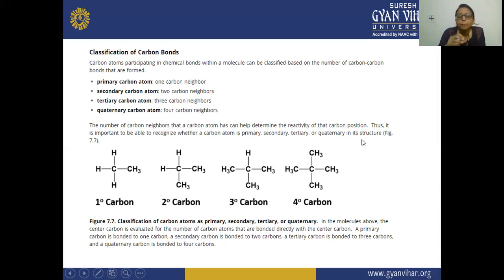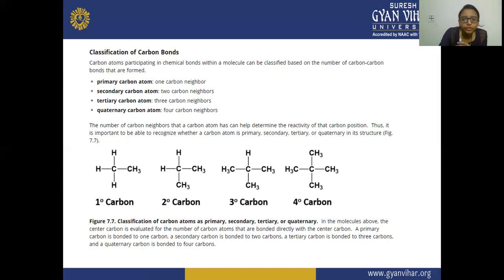It is very important to recognize what is your primary carbon, what is your secondary carbon, what is your tertiary carbon, what is your quaternary carbon, because the carbon atom helps determine the reactivity of the carbon position.